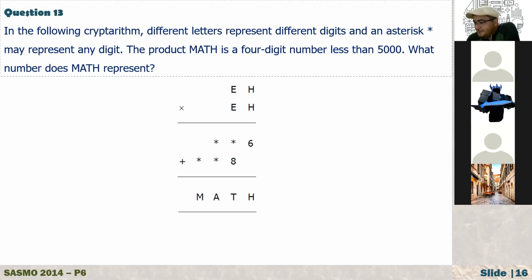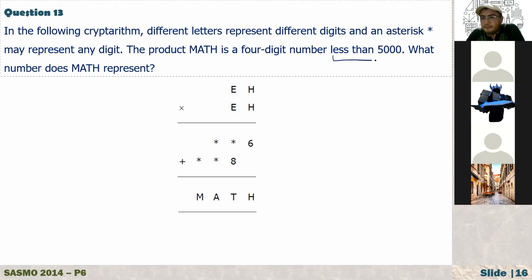So guys, let's continue. In the following cryptarithm, different letters represent different digits, and that's a rule, because two different letters cannot represent the same numbers. Otherwise, it doesn't make sense. And then an asterisk may represent any digit, and that's why they didn't use any letter. And digit means from 0 to 9, right? We use digits to form numbers. So the product MATH is a 4-digit number less than 5,000.